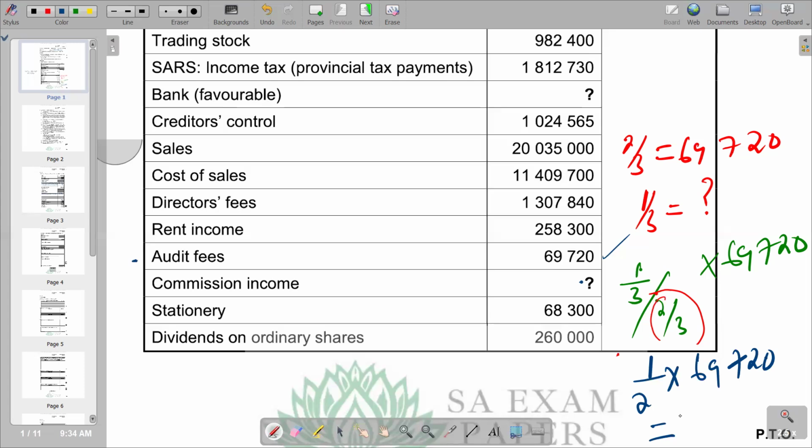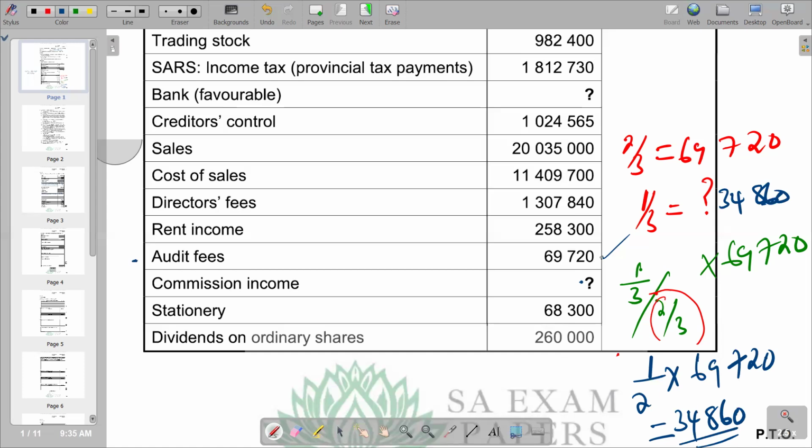We get 34,860. So it becomes the 1/3. So the 1/3 is 34,860. So this is the one that you're supposed to add to 69,720 to get the total audit fees.